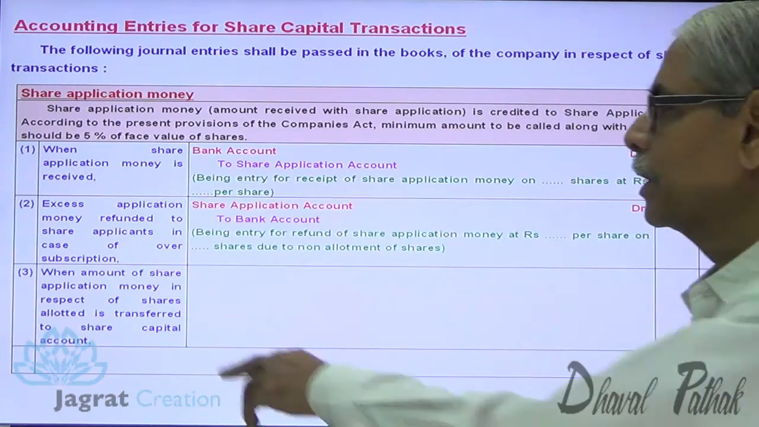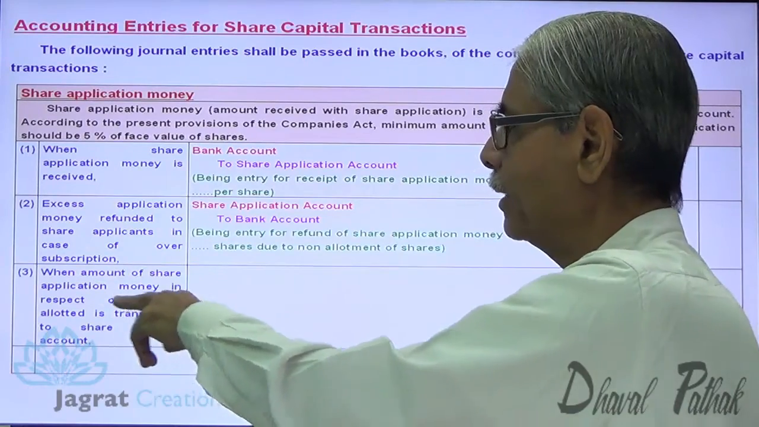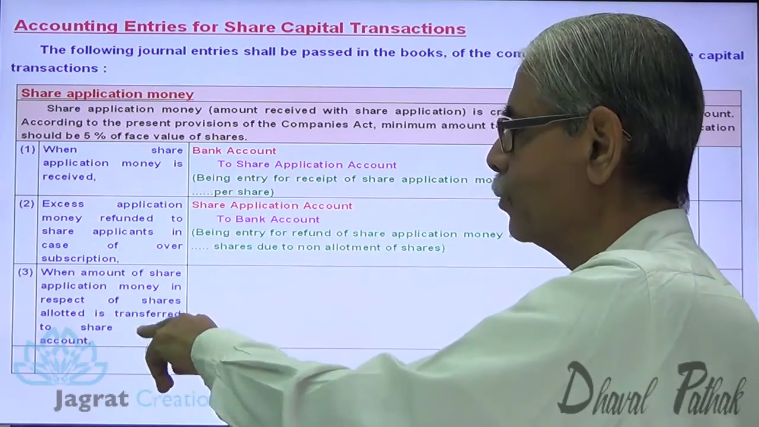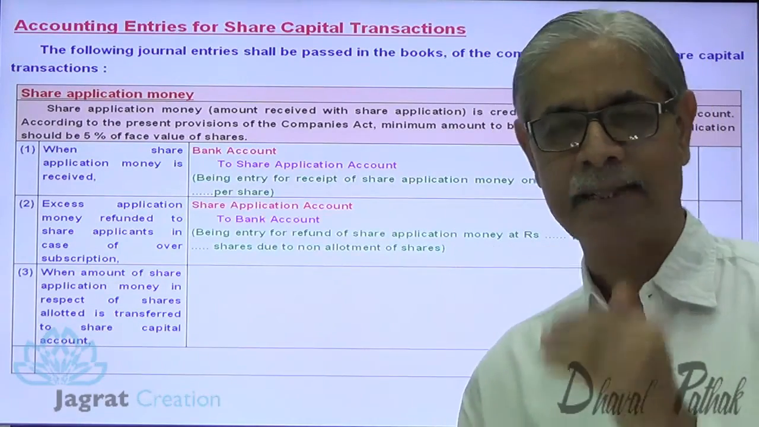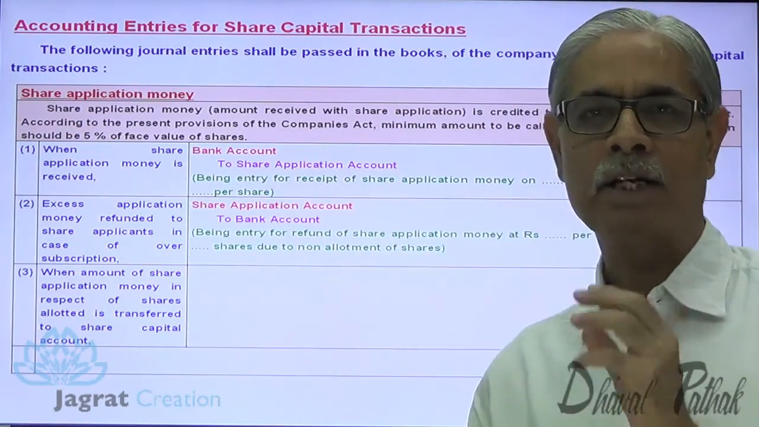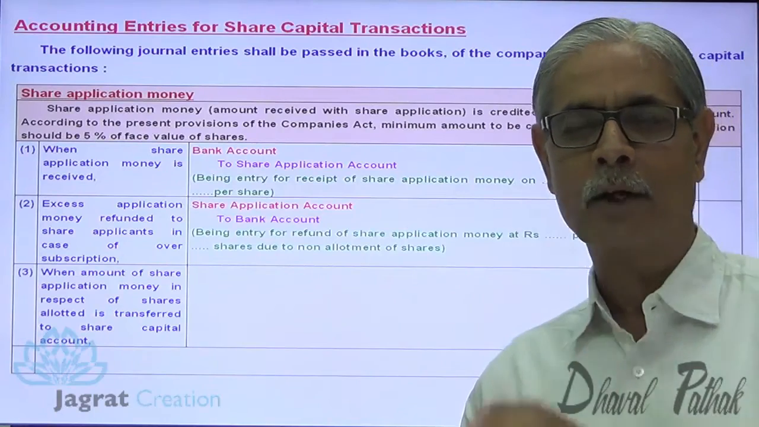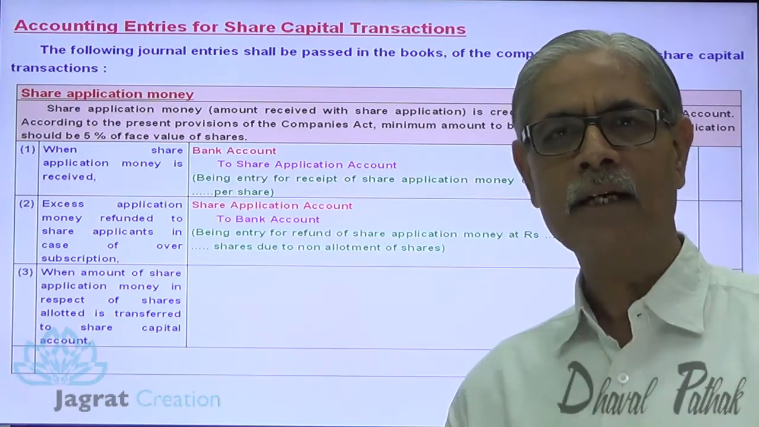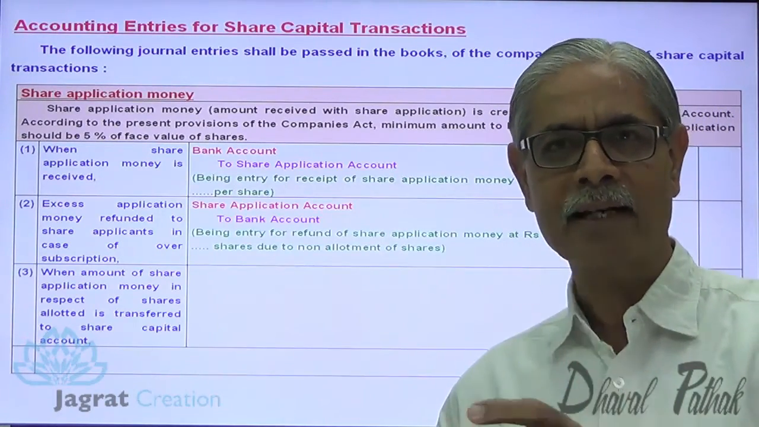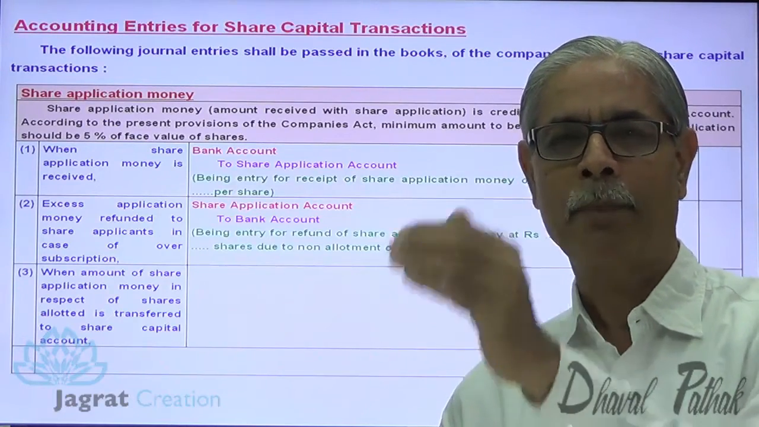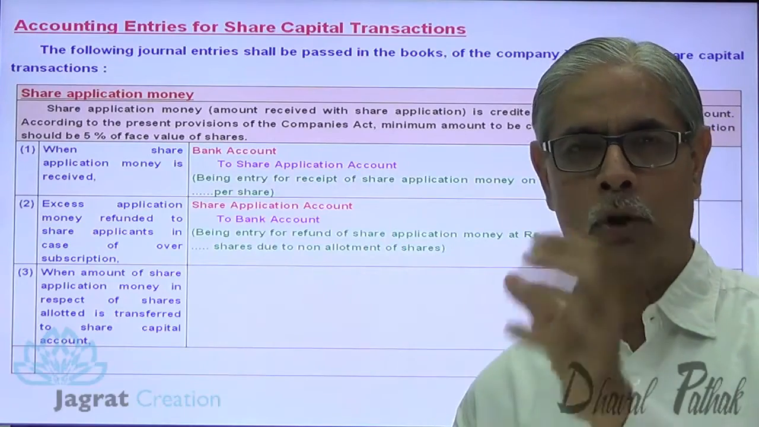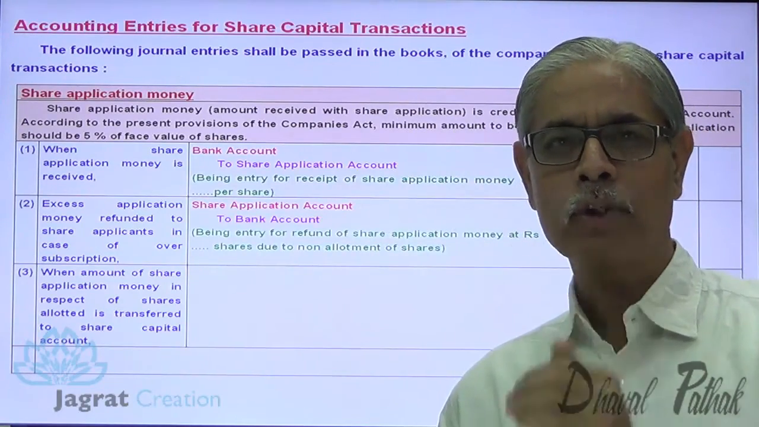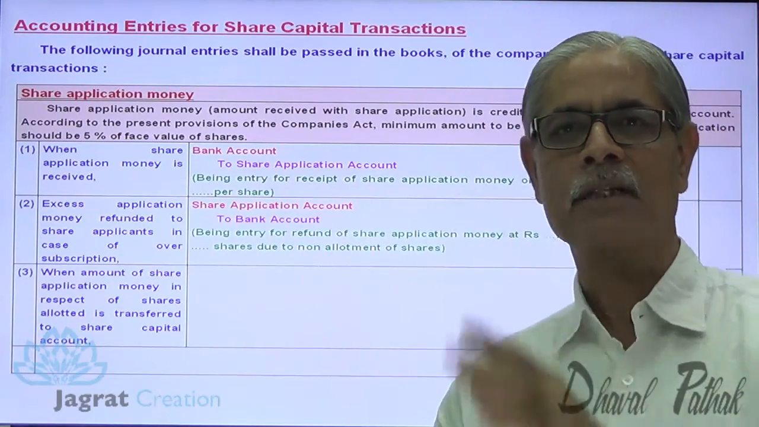Now, when is the amount of application money in respect of shares allotted transferred to share capital? Those applicants whose applications are sanctioned and who are allotted shares, the application money received thereon becomes the share capital of the company. At the allotment stage, the application money for those applicants whose applications have been sanctioned gets transferred to capital.